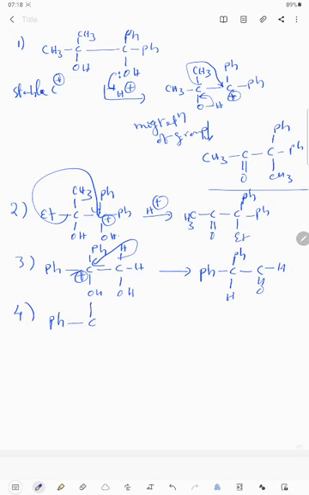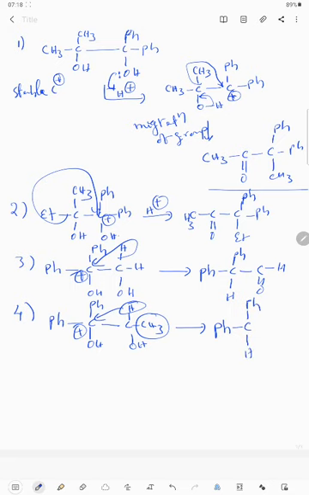Next, the fourth one, C Ph, C Ph OH and CH and CH3 and OH. Then here a stable carbocation will be formed, and methyl is there, and hydrogen is there. Hydrogen has more migratory aptitude, that's why hydrogen will be shifted. Ph, H and C double bond O CH3.